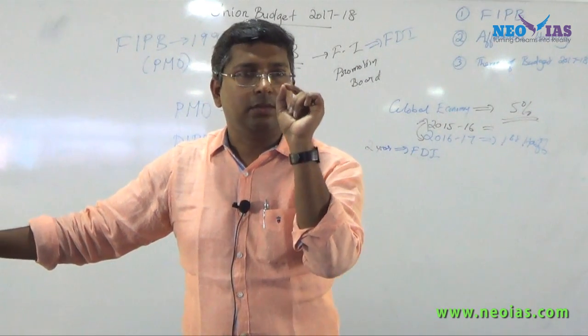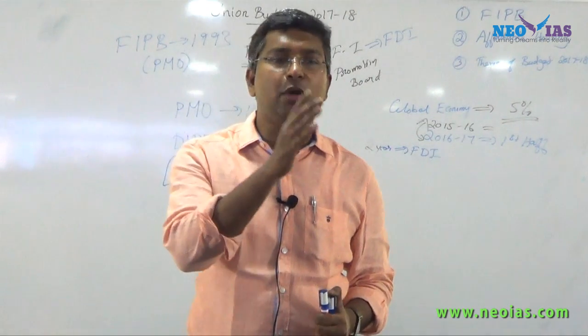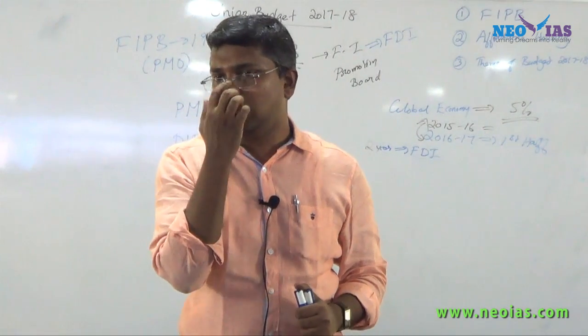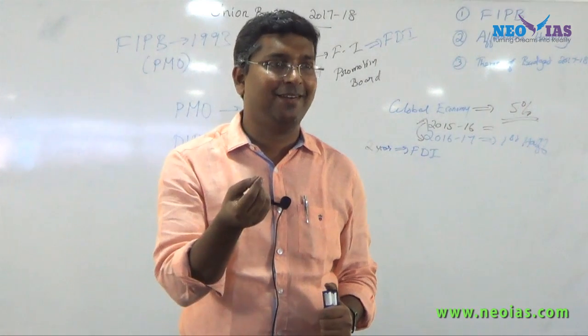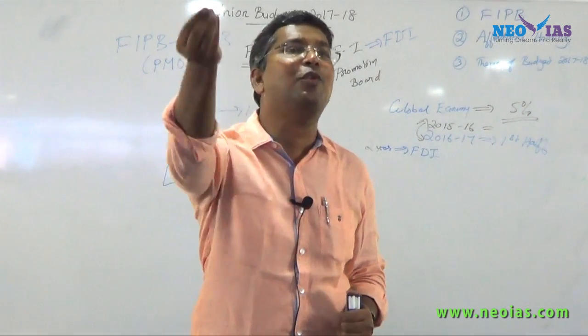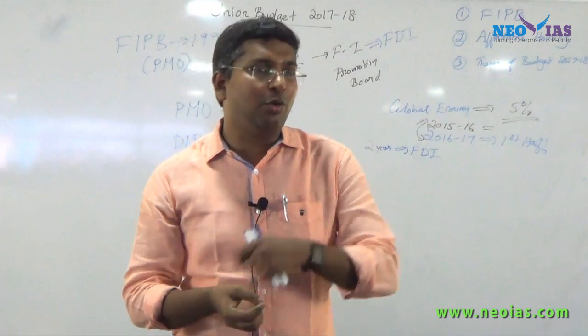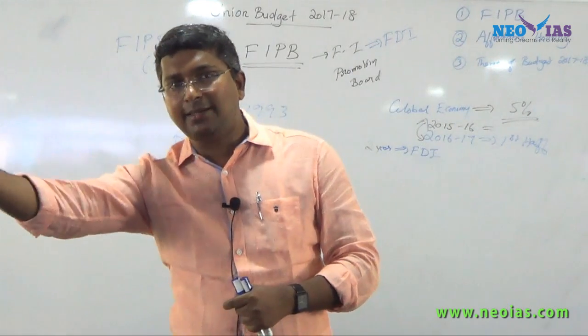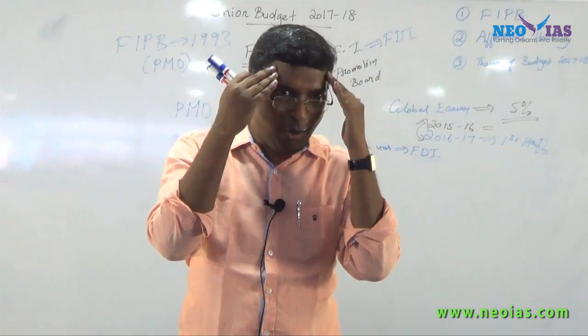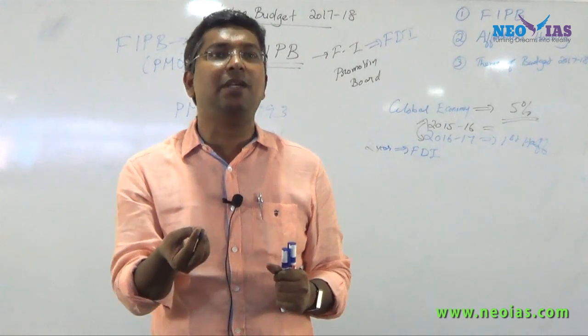What is the advantage of a single window clearance? Think about you wanting to get an OBC certificate, for which you have to move through many offices. You first go to the village office, then the taluk office, and so on. How difficult it is to get a simple certificate from the government.